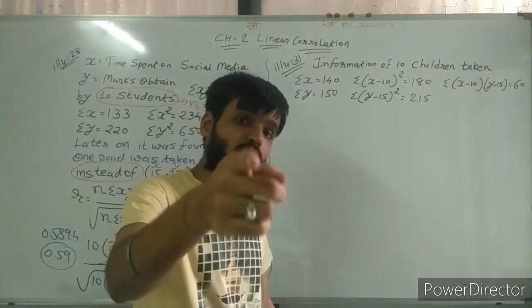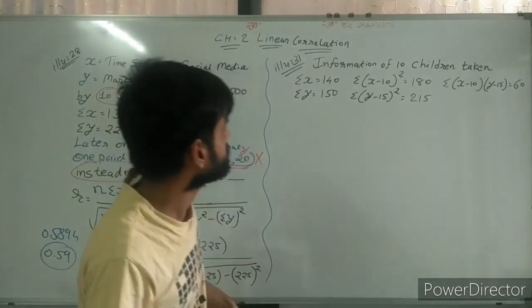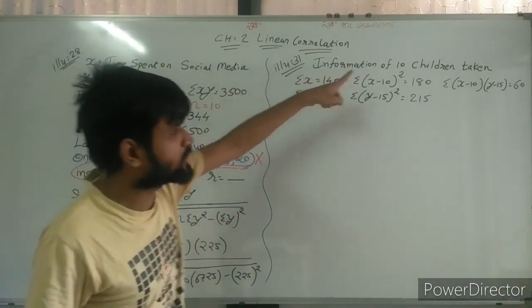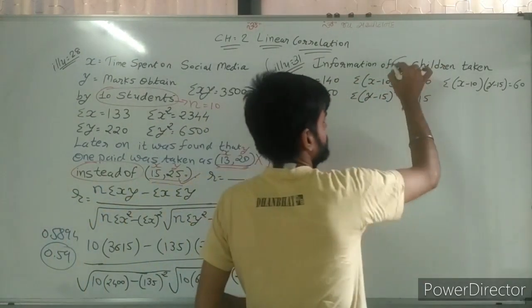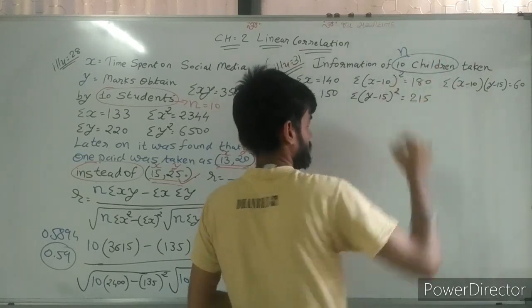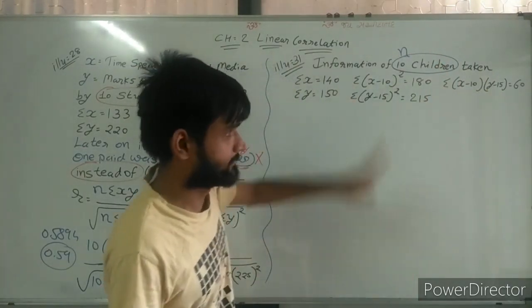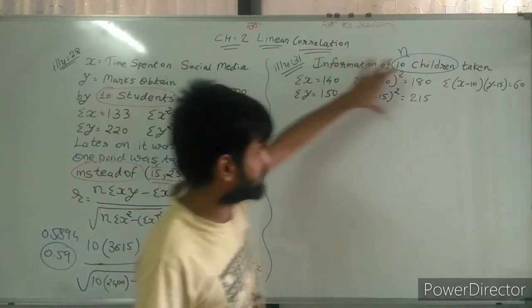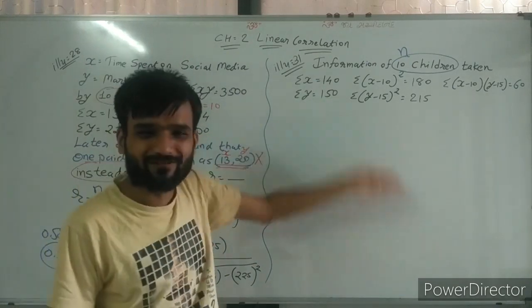Now, next question and last question from my side. Information of 10 children. So again n is equal to 10. Now this is the information given. Simplest one sum.